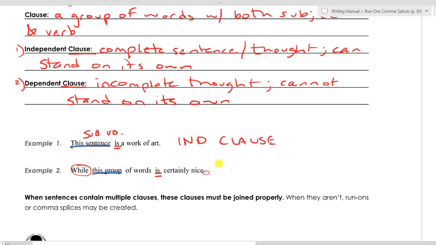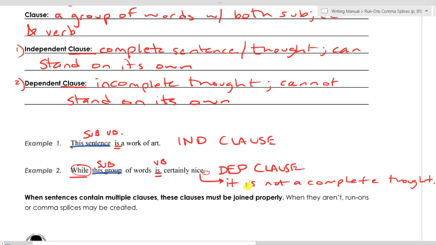This "while" makes this second example a dependent clause. I do have a subject and I do have a verb, but this "while" means I have to complete this thought after the word "nice." I have to say something like, "While this group of words is certainly nice," and then tack on an independent clause such as, "it is not a complete thought."